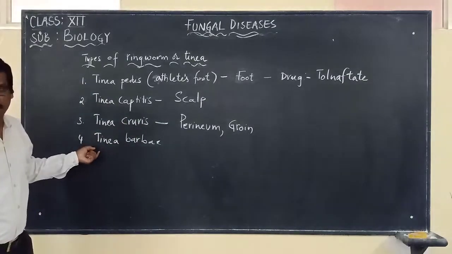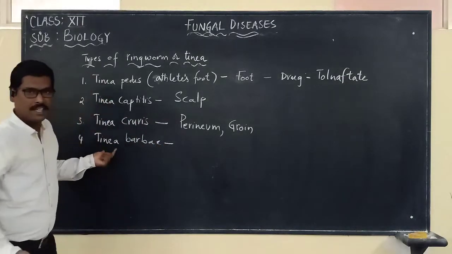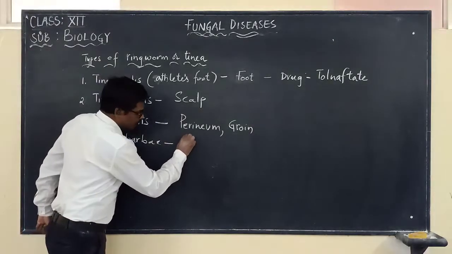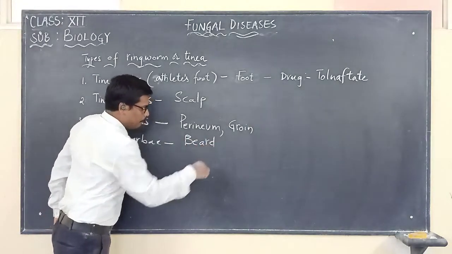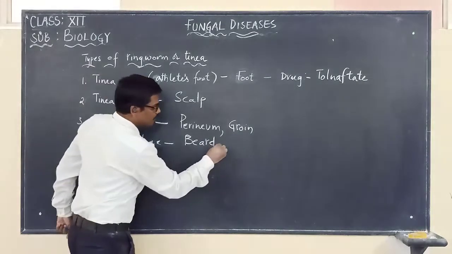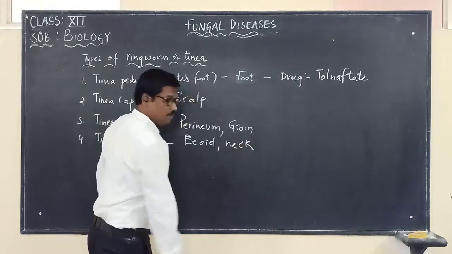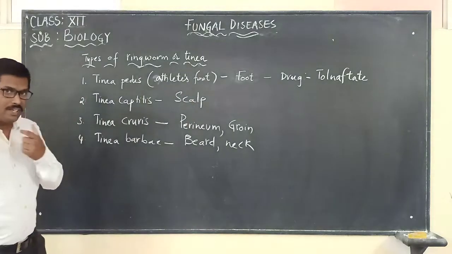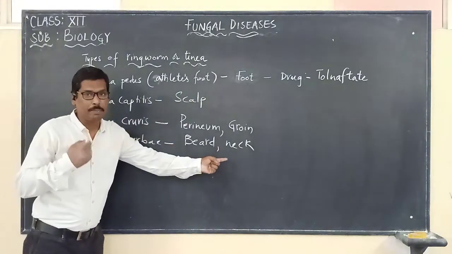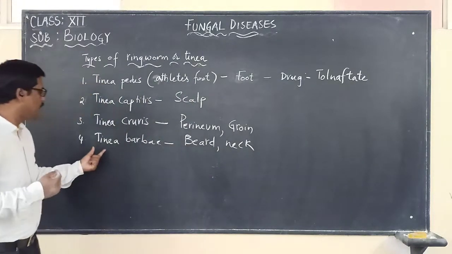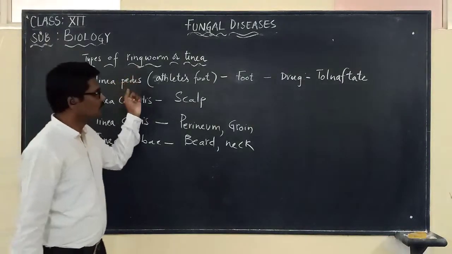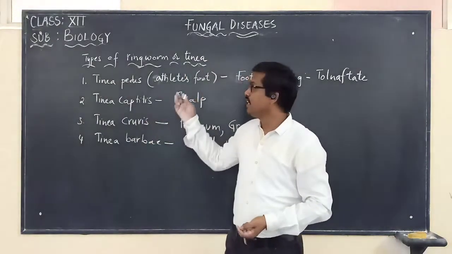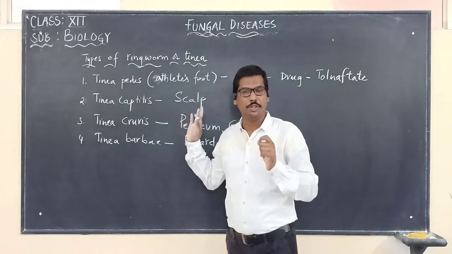And tinea barbae, the term itself tells us that it is infecting the face or the beard, and even the neck part will be infected. When the beard of the face and the neck are infected, we are calling this tinea barbae. So these are the different types of ringworms that can affect human beings.